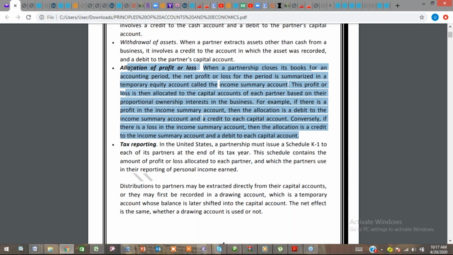So my number one assignment to you is to explain briefly what is an income summary account. I'm going to be taking that assignment from you before the next class, meaning one week from now, you should have submitted the assignment to my email. Please, when submitting your assignment, remember to put your name, your center, and your phone number.